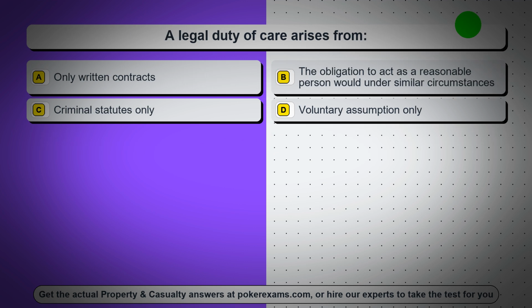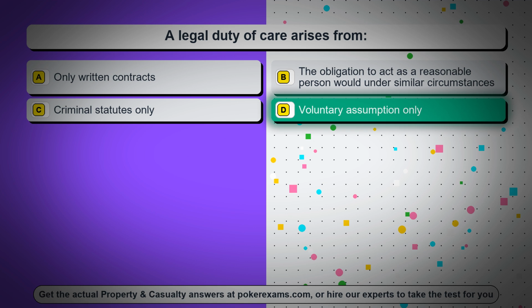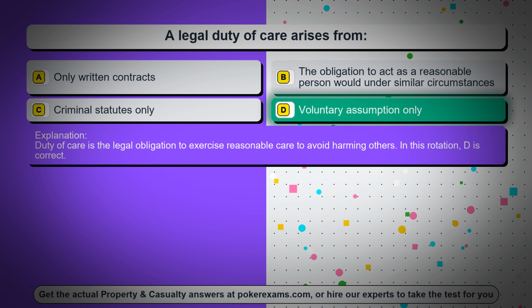Question 67. A legal duty of care arises from, option A, only written contracts. Option B, the obligation to act as a reasonable person would under similar circumstances. Option C, criminal statutes only. Option D, voluntary assumption only. The correct answer is option D, voluntary assumption only. Duty of care is the legal obligation to exercise reasonable care to avoid harming others. In this rotation, D is correct.